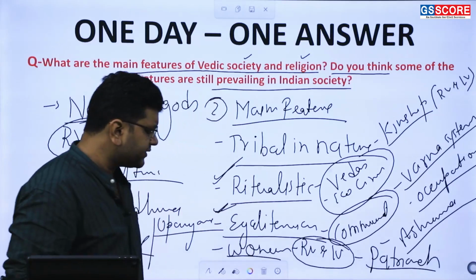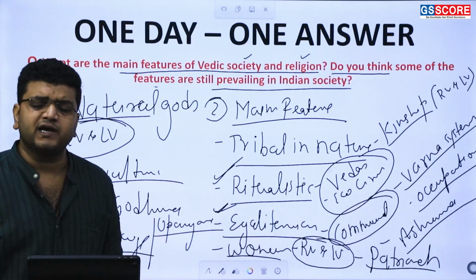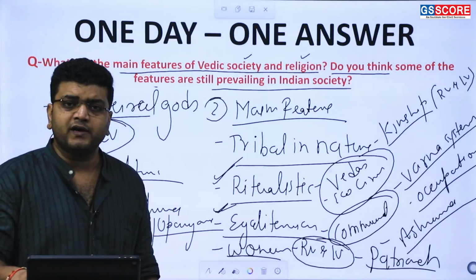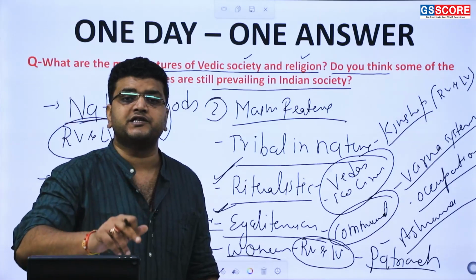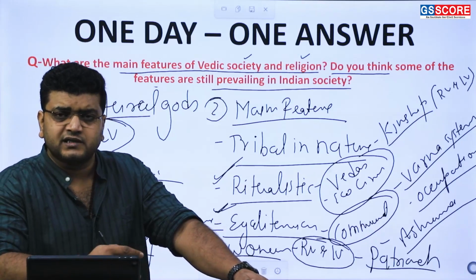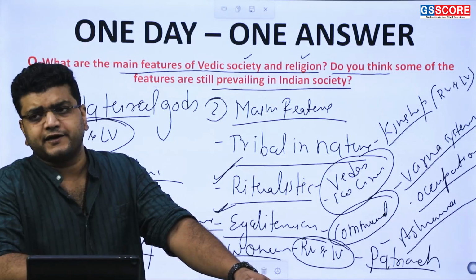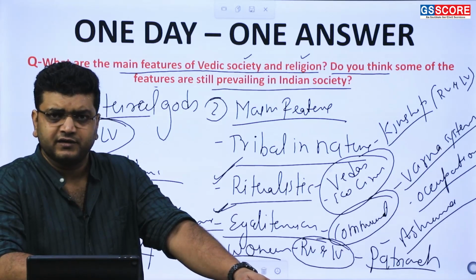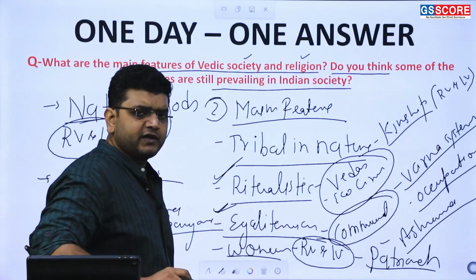Okay. Then we have the position of women. Still we are following patriarchy. There is gender bargaining. Women are not appreciating the independent nature of women themselves. Gender bargaining is there. The patriarchy notion is still very much established in Indian society. It was given by that Vedic age also.